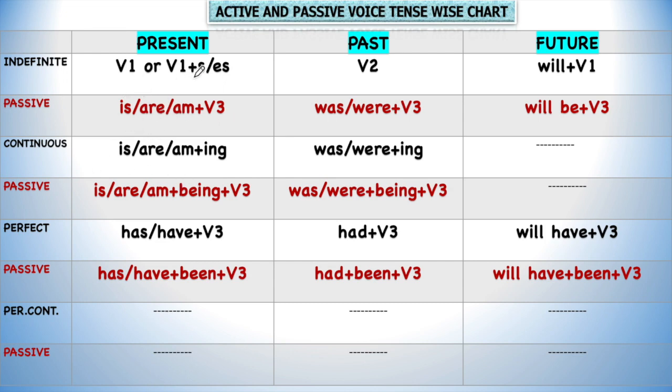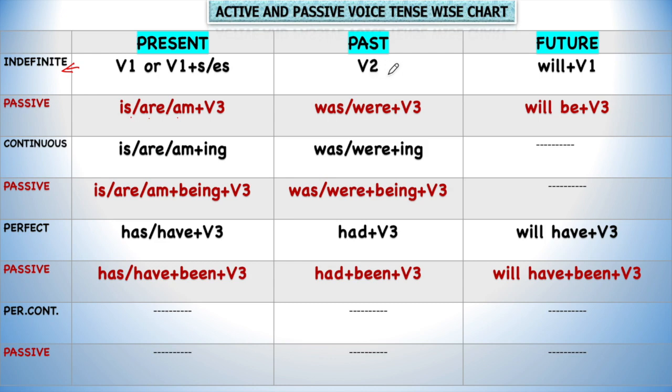So if a sentence is in present indefinite tense, we have already learnt the rules. Then we will add is, are or am plus third form of verb. We can notice that in passive voice, every time we have to use third form with every tense. So first of all, identifying the tense is a must, and then we can change accordingly.